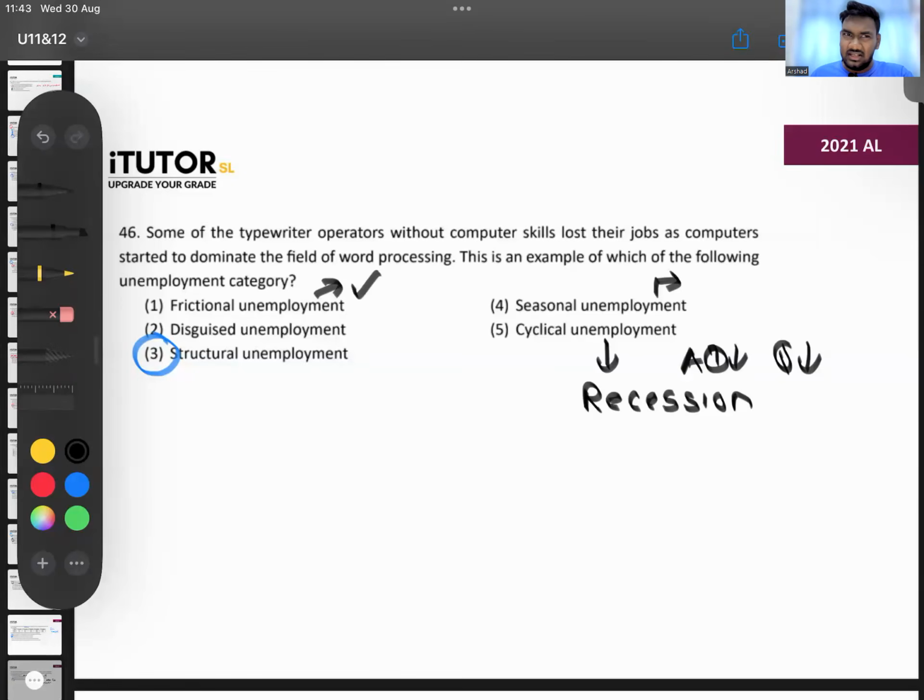Frictional unemployment can happen even when you move from one country to another. Let's say, for example, I thought, no point living in Sri Lanka, so I went to live in, let's say, the UK. Now in the UK, for the first 3 months, I'm finding a job. That is called frictional unemployment. I quit my current job, looking for a better job.